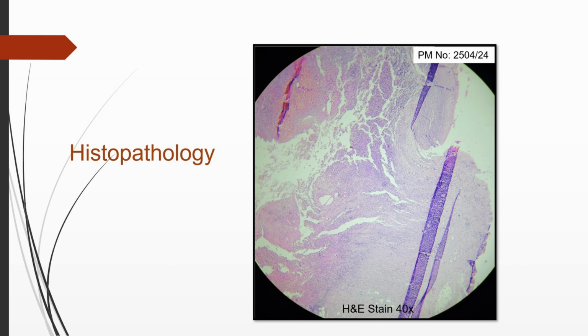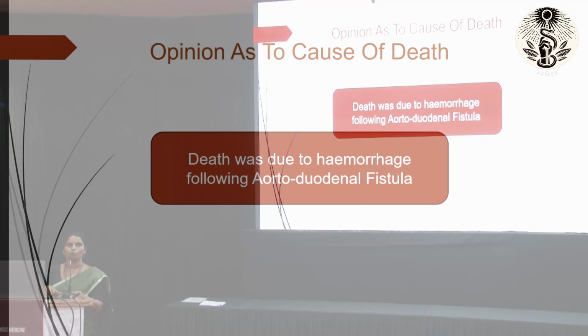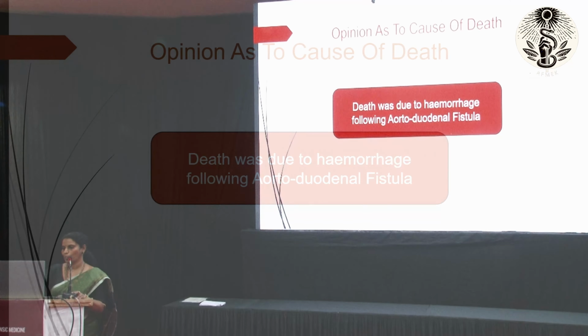Histopathology was done. This is a histopathology slide of the region of the fistula. Here you can see the aortic tissue. This is the duodenal tissue. This circle shows the fistula region with aortic as well as duodenal tissue and inflammatory cell infiltration. Opinion as to cause of death was given as death due to hemorrhage following aorto-duodenal fistula.